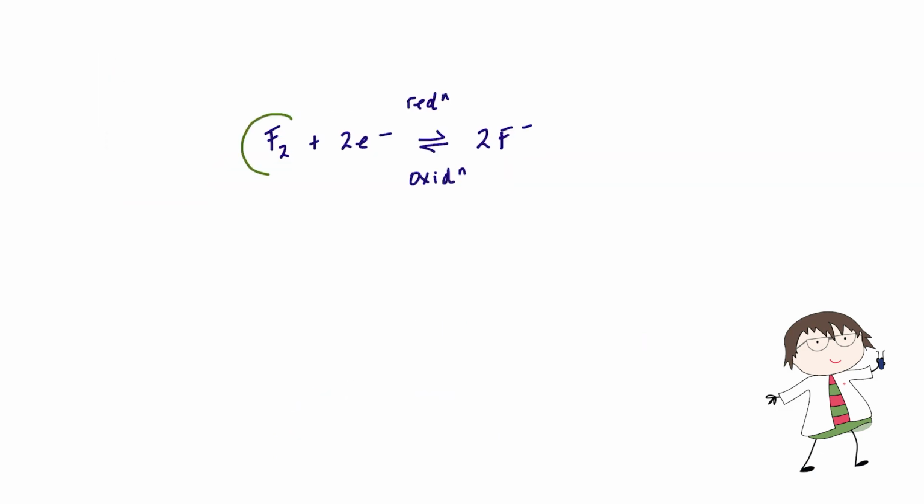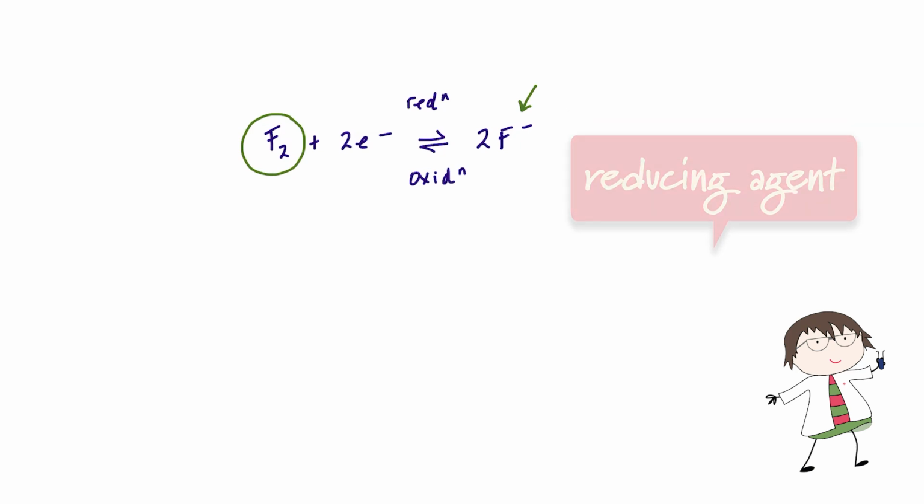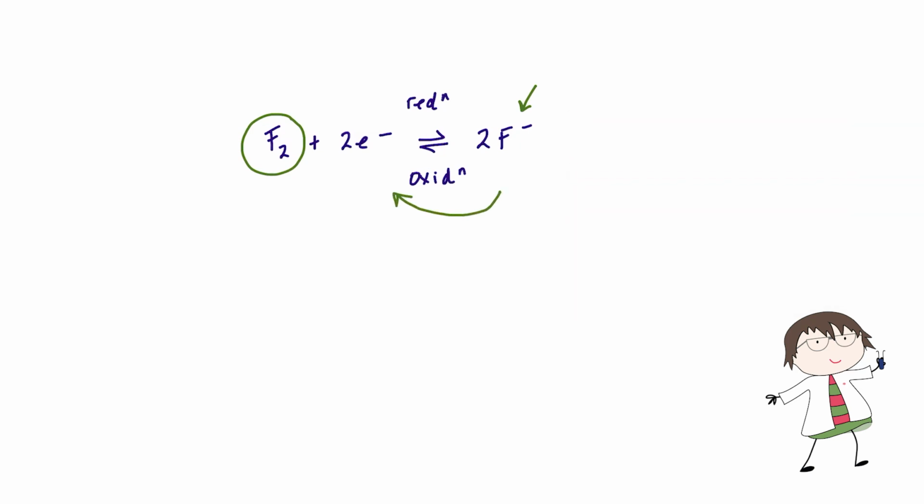Now, if fluorine is a strong oxidizing agent, then that tells me that the fluoride ions are very poor reducing agents. In order for the fluoride ion to be a reducing agent, we need the back reaction to happen. We need the fluoride ions to give up their electrons and be oxidized back to fluorine, and that's just not going to happen.